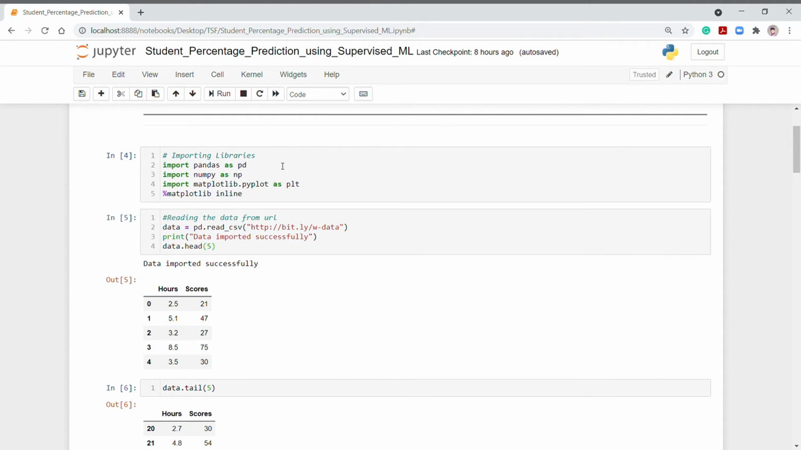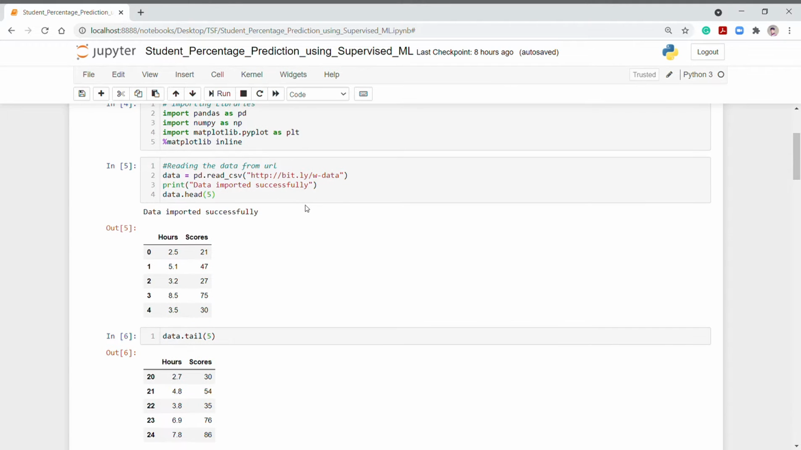Here, first of all, I have imported the necessary libraries, which are pandas, numpy and matplotlib. I have imported pandas to import and analyze our data, numpy to perform the multidimensional operations, and matplotlib to perform the graphical plot of the data.